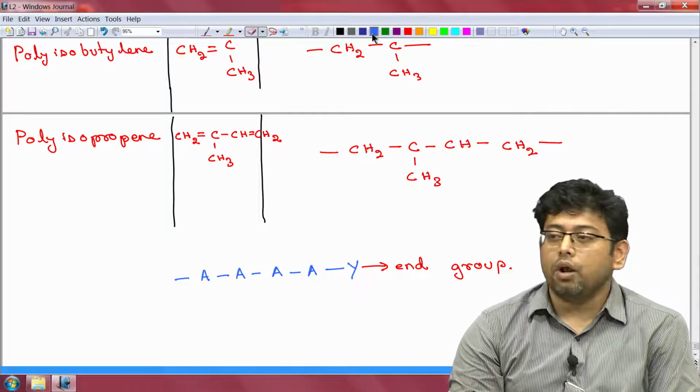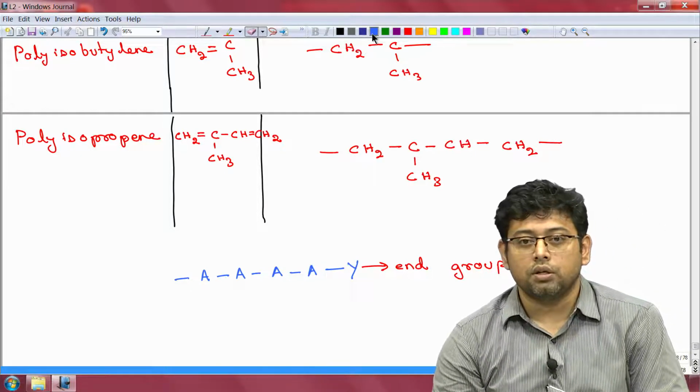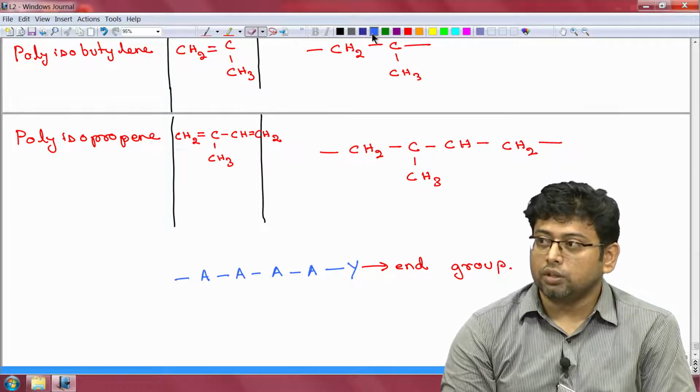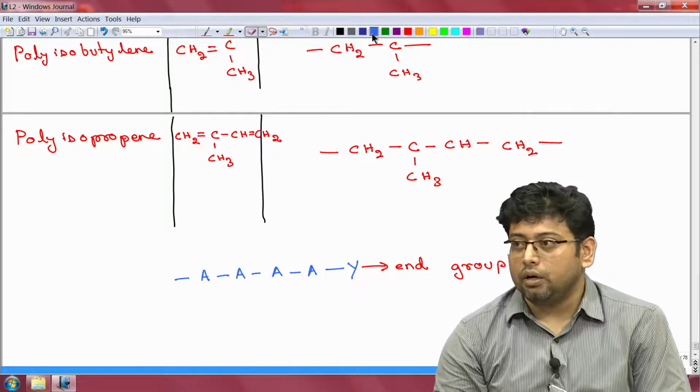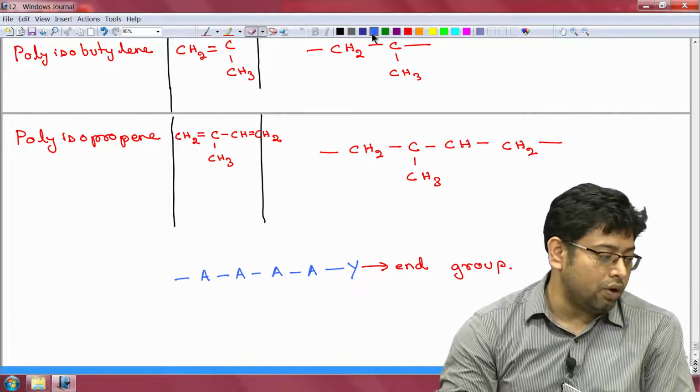But then there are many polymers which are not composed of just one structural unit. They can be composed of many different structural units which can also go on repeating.